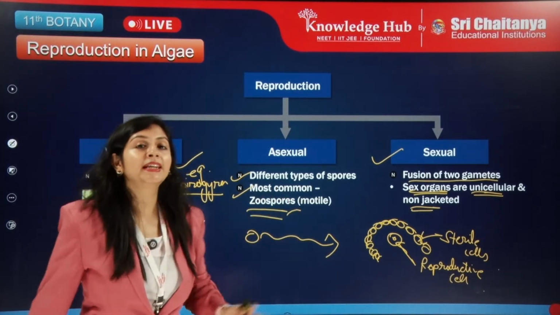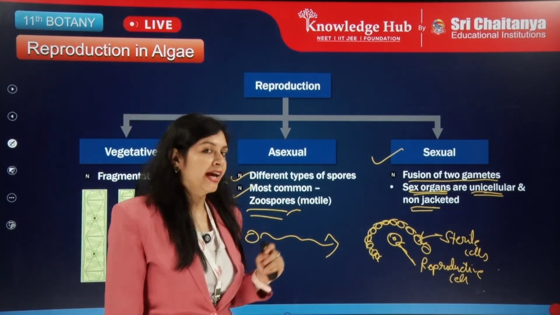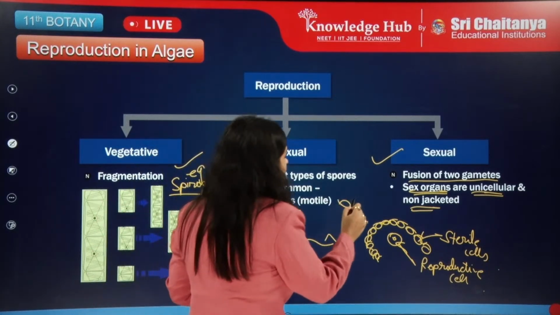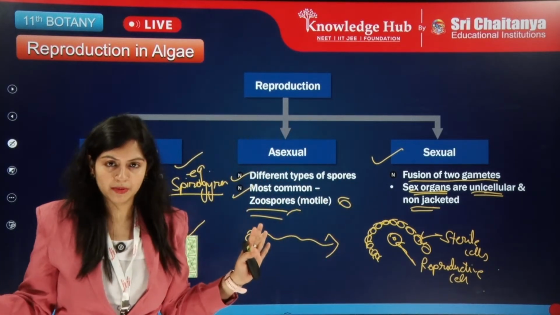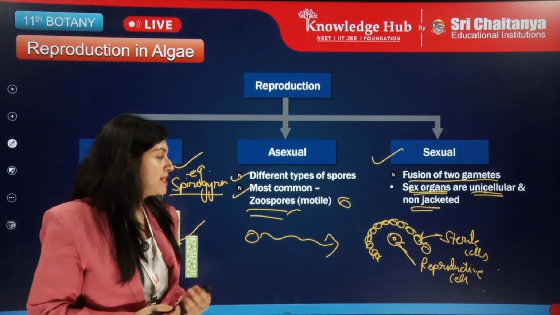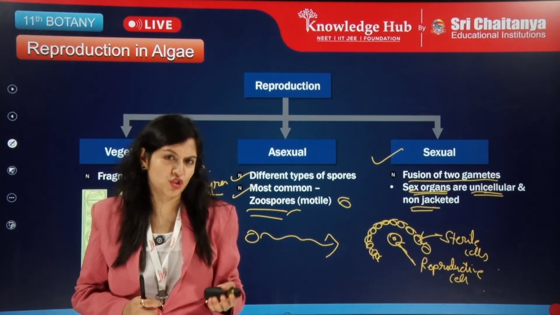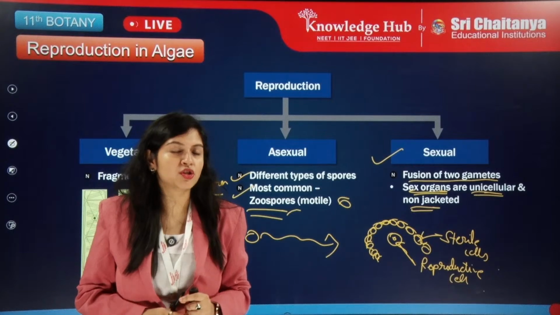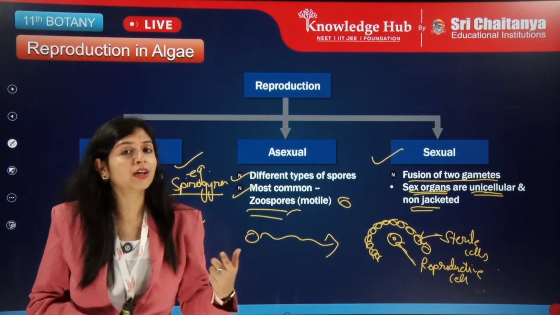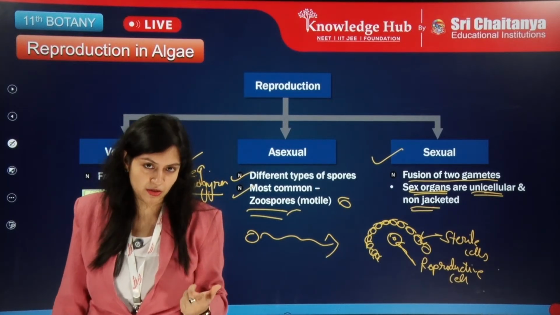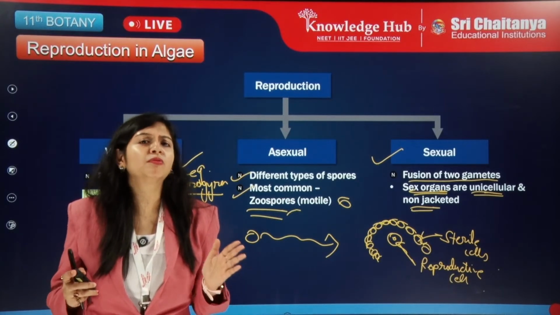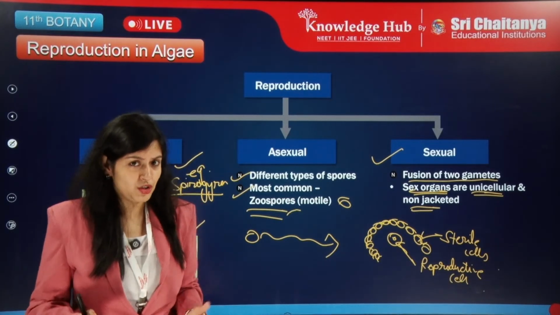Okay, this you can see in the bryophytes, not in algae. So in algae, it's just without any cover. The cover protects the sex organs from any further damage. But we don't have such a feature in the algae because it's not very evolutionarily advanced. It's just the first type of plants in this group, right?